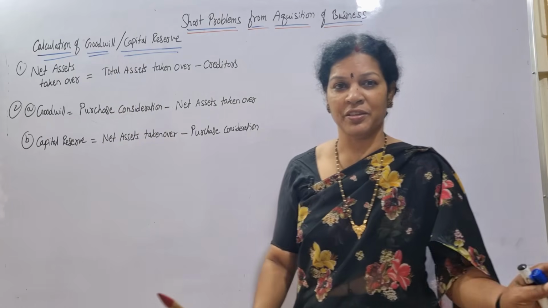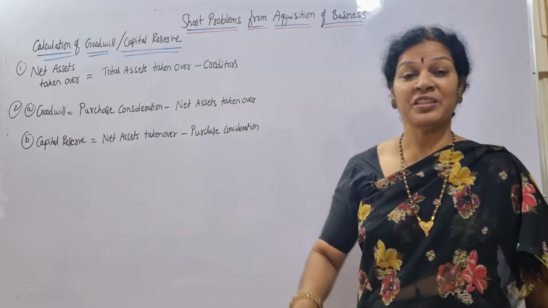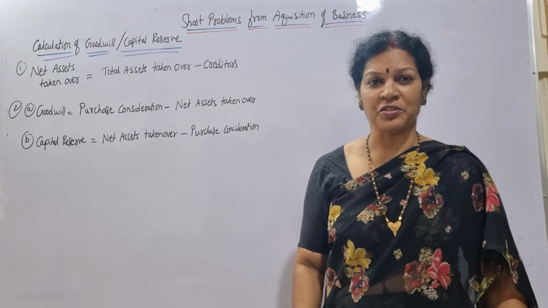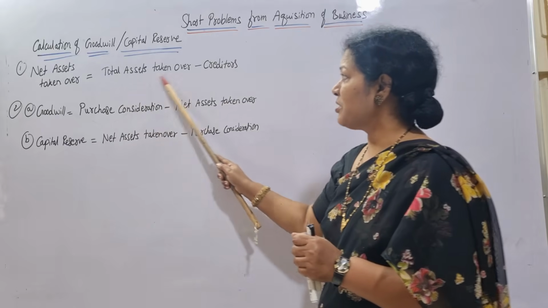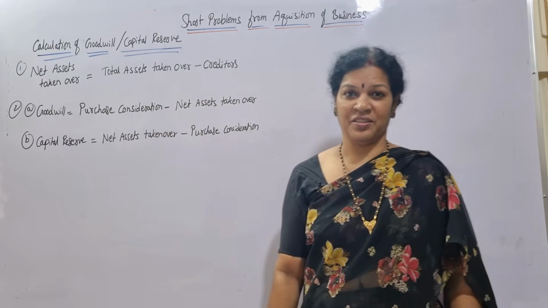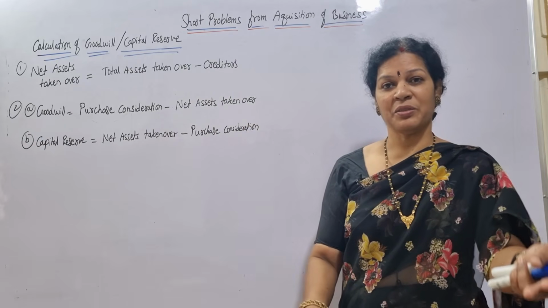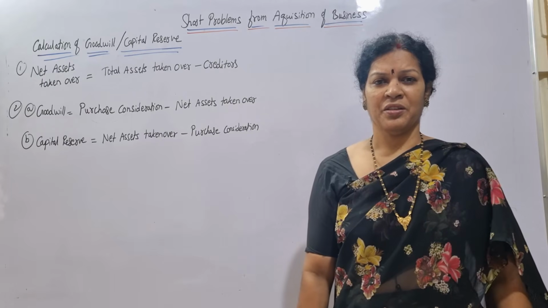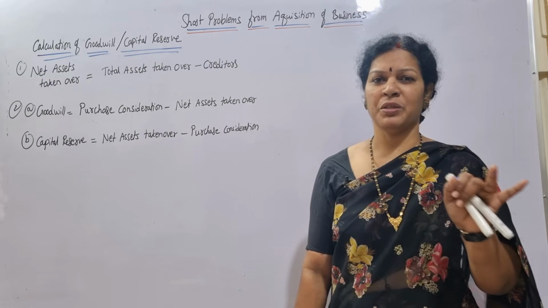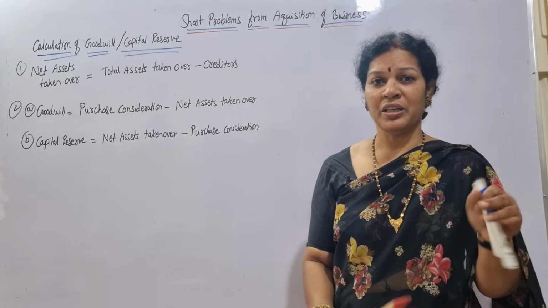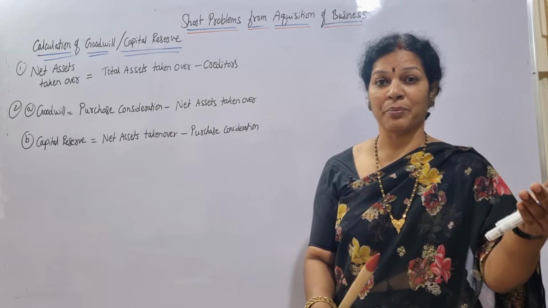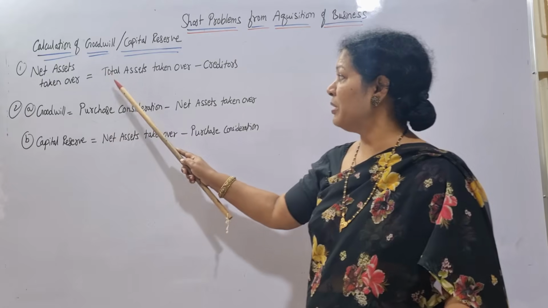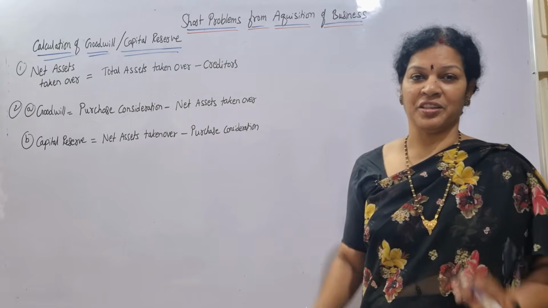First formula, compulsory: net assets taken over. Net assets are taken over by the purchasing company. For that, the formula is total assets taken over minus creditors. Creditors means those given in the balance sheet, such as creditors and bank loan. We don't consider shares or debentures. We consider only the third party, that is creditors or loans taken from the bank. So net assets taken over means total assets taken over minus creditors.